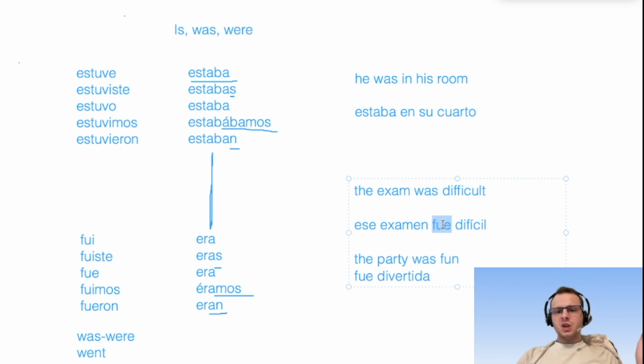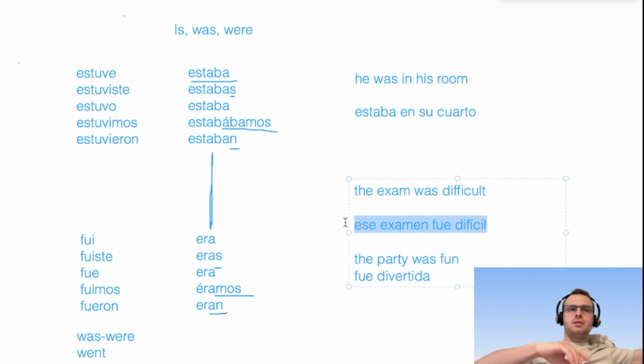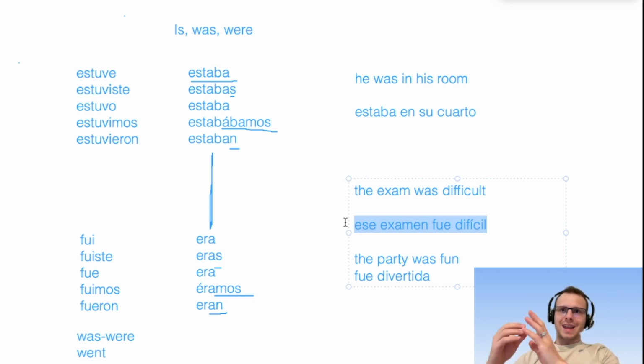Whereas maybe if we're saying, like, oh yeah, back in the days of that class that we took years ago, those exams were always difficult. That could be, esos exámenes eran difíciles, like they were. Because we're just describing, we're just saying, like, yeah, they were always hard.